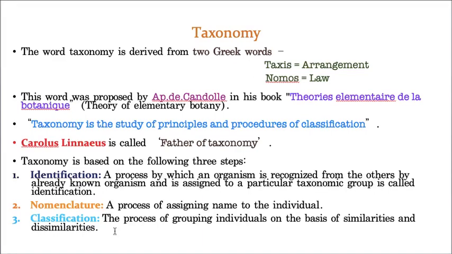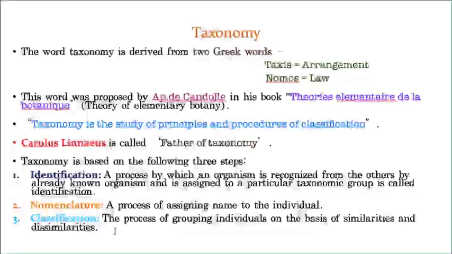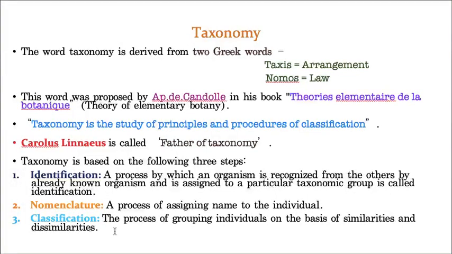So when you are classifying organisms, hope by now you have understood why we have to take dissimilarities. If you follow only similarities, definitely you will be mistaken. Definitely this particular bat also comes under aves, because both are flying and both have wings. But you have taken the dissimilarities, that's why you placed this bat under mammals and the pigeon under aves. That's why I'm again clarifying that classification means grouping of individuals based on similarities and also dissimilarities.